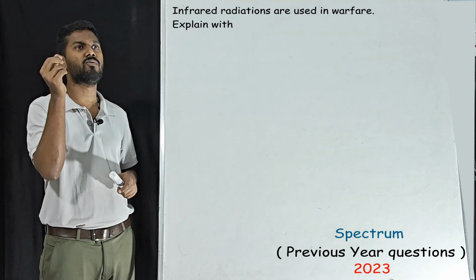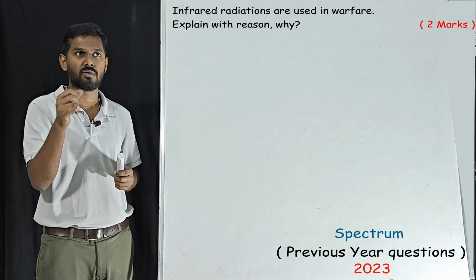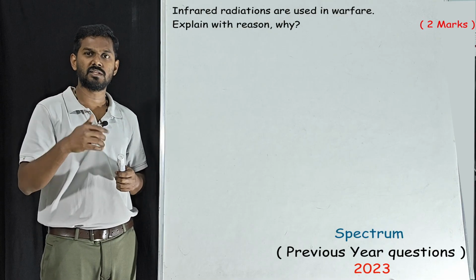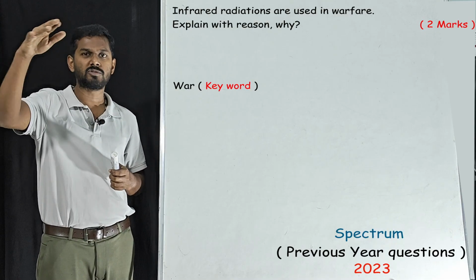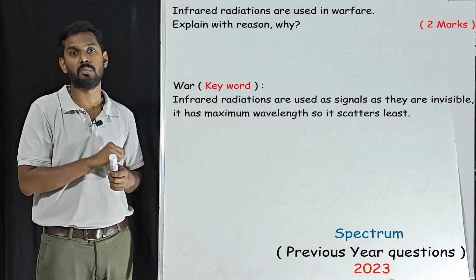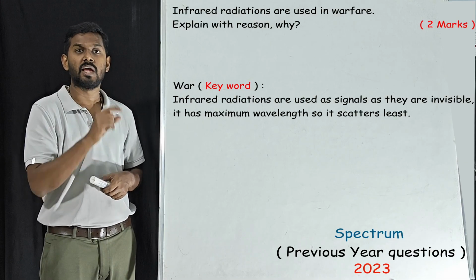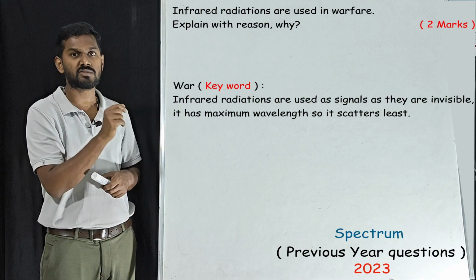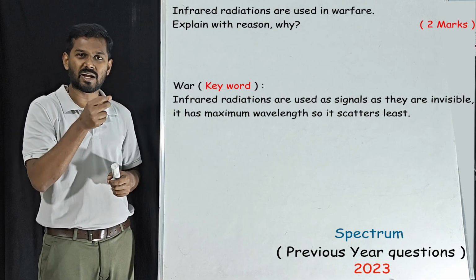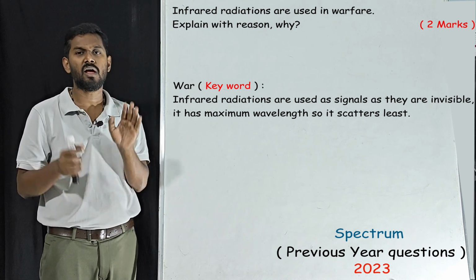Infrared radiations are used in warfare. Explain with a reason why. Very simple. First, why are they used in war? During the war, they use it as signals. If I am sending signals, the enemy people should not see them, right? So these infrared radiations are invisible. This is one simple reason. Then the main reason is it has the longest wavelength, and it will get least scattered. So wavelength is more, scattering is least. So these are the reasons why we are using infrared radiations in warfare.